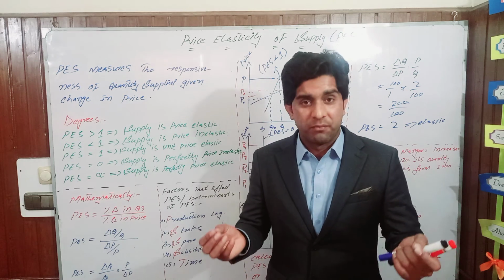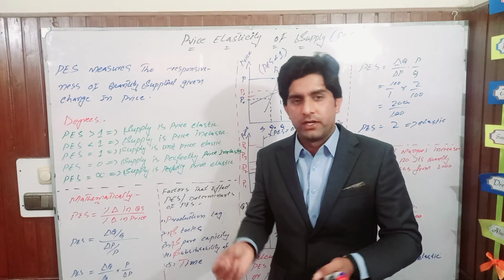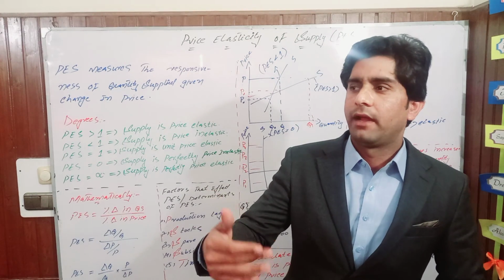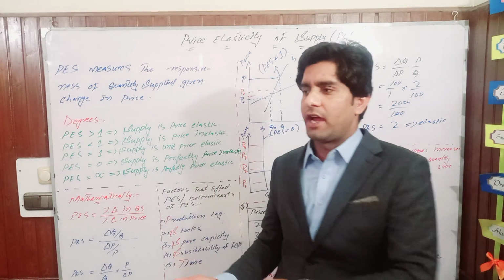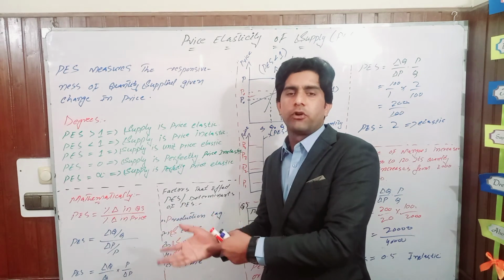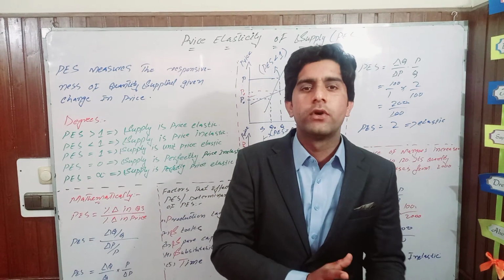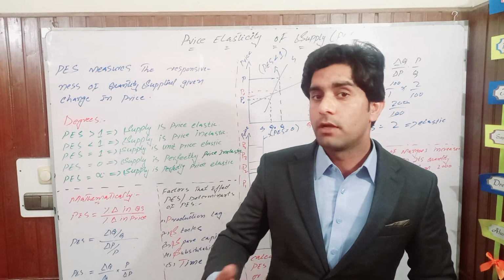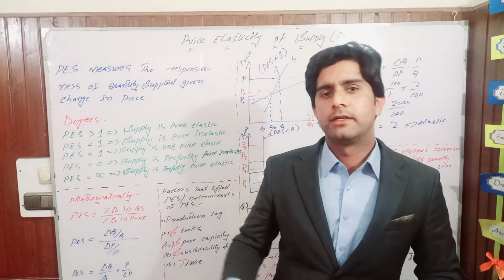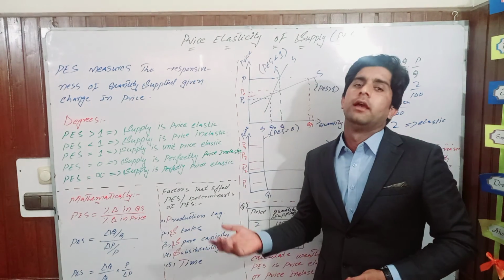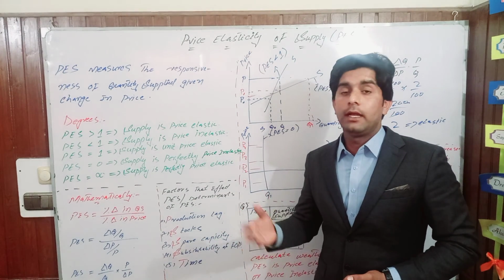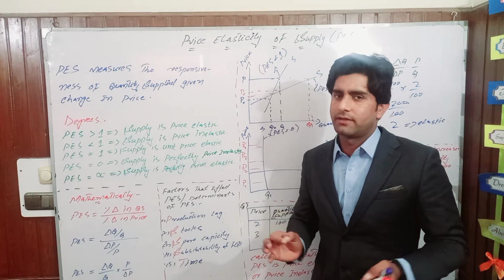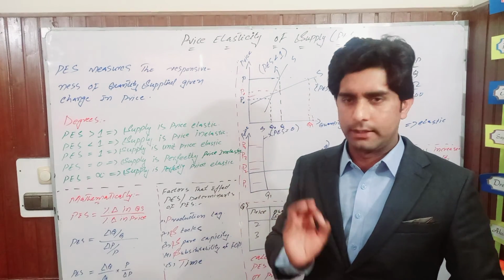For example, if you are producing two goods like cars and furniture, and demand for cars increases and its price also increases, you can divert your factors of production from furniture to cars, and you can increase the supply of your product in very little time. Then price elasticity of supply is said to be elastic. If substitutability of factors of production is low, then price elasticity of supply is said to be inelastic.